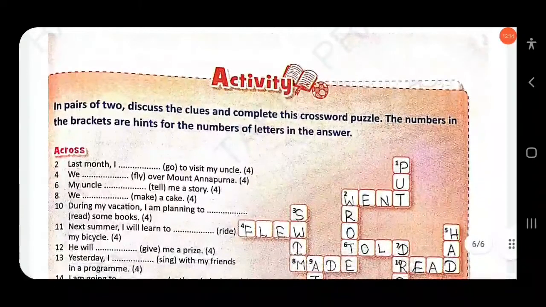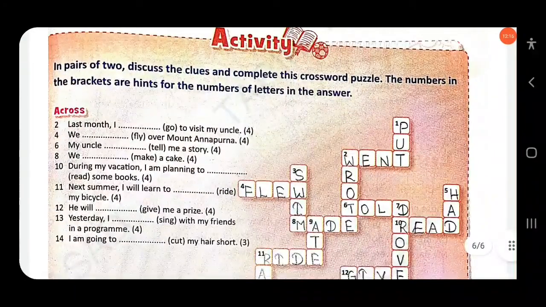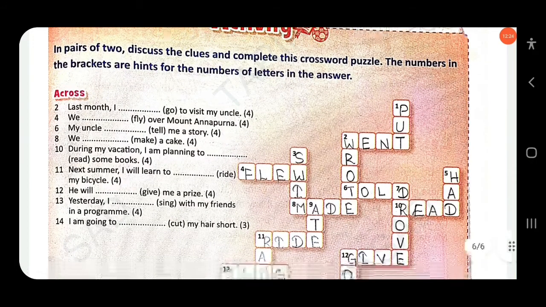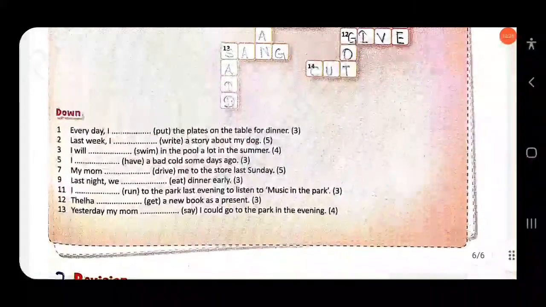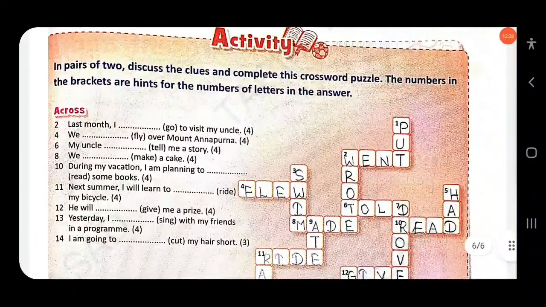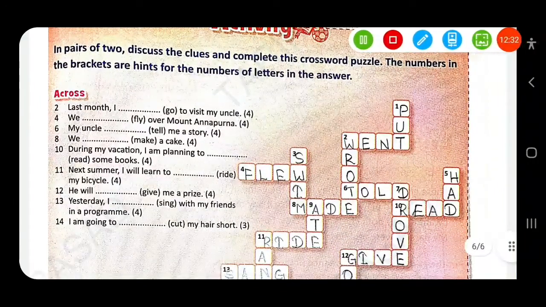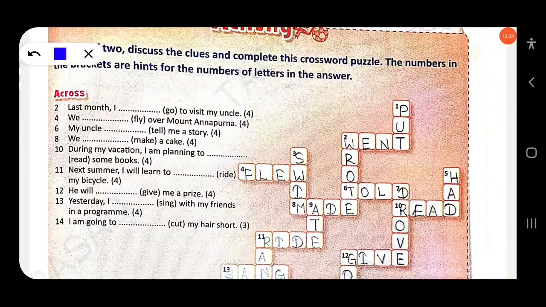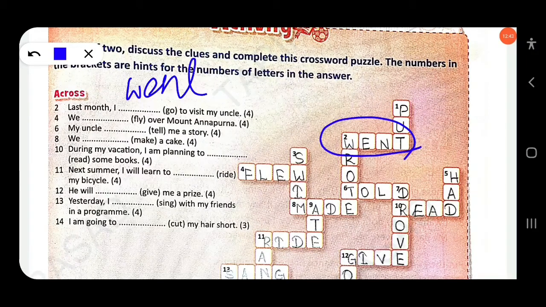Then next, here is an activity. In pairs of two, discuss the clues and complete this crossword puzzle. The numbers in the brackets are hints for the number of letters in the answer. Okay. So here: last month I dash to visit my uncle. Do you know across 4? Okay, so here across 2. Here, went. So you have to write here went. You know this is simple past.